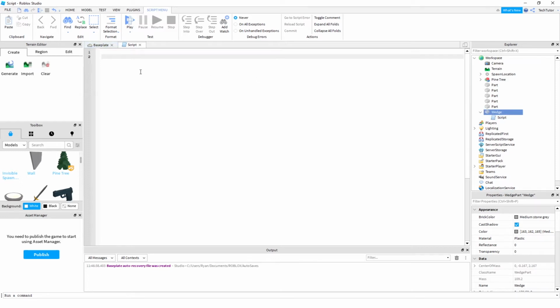So the way you do this is you'll say local, because again, you don't want to have a global variable. There's no need for that. This script is specific to the wedge. We'll just call it wedge. And then you can say script.parent. What this does is it gives you access to the parent of the script, which happens to be the wedge. So now you have access to that wedge object.